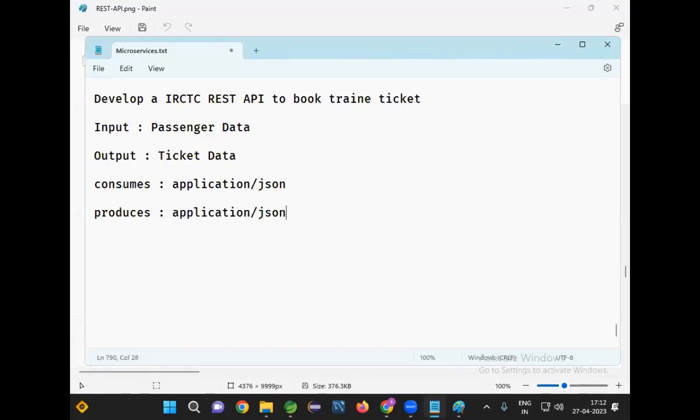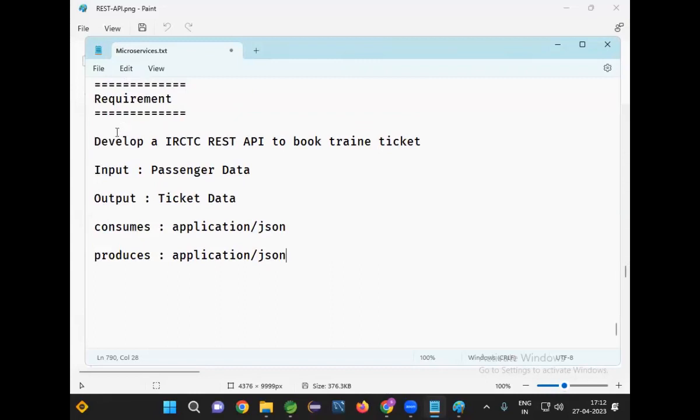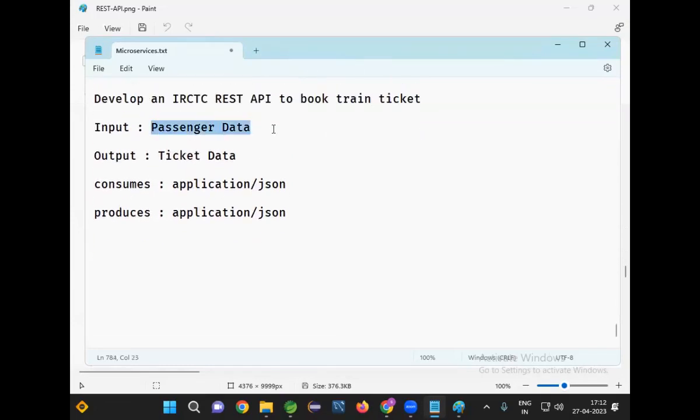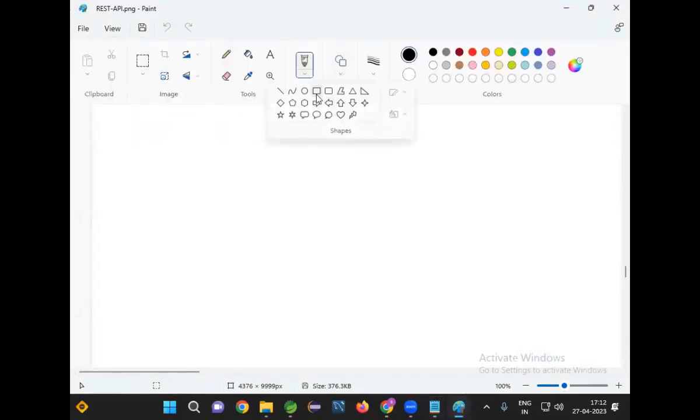Read the requirement now. Develop an IRCTC REST API to book train ticket. To book the ticket, I need passenger data. Once the ticket booking is completed, I will return ticket data. So as part of this input and output, I'm supporting only JSON. The consumer can send passenger data in the JSON format and the consumer can take ticket data in the JSON format.